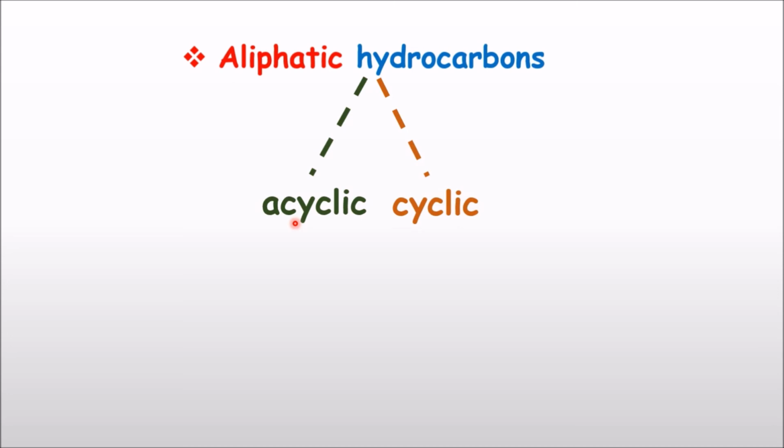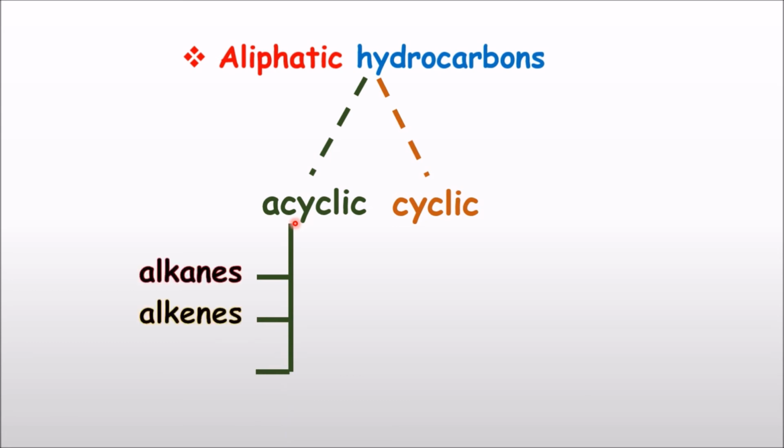So we have acyclic aliphatic hydrocarbons and cyclic aliphatic hydrocarbons. Under acyclic hydrocarbons, we have alkanes, alkenes and alkynes. We'll be delving deeper into this in subsequent lessons.